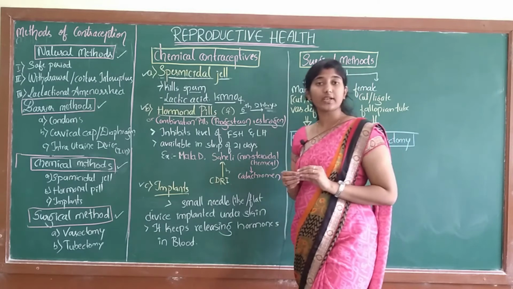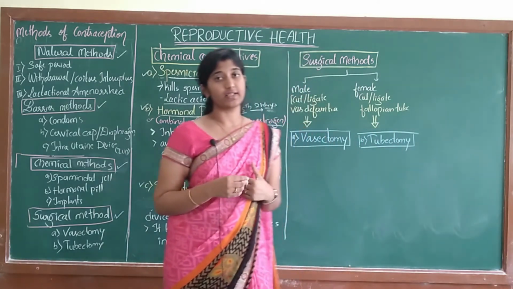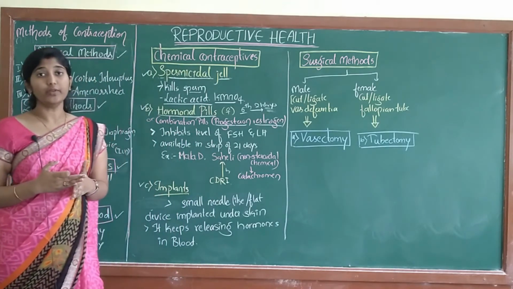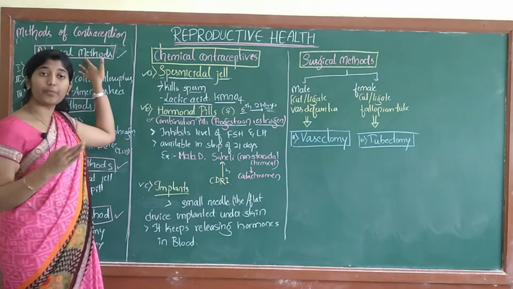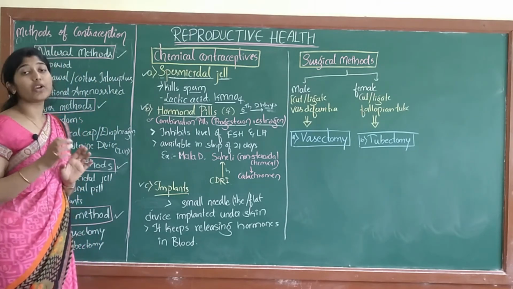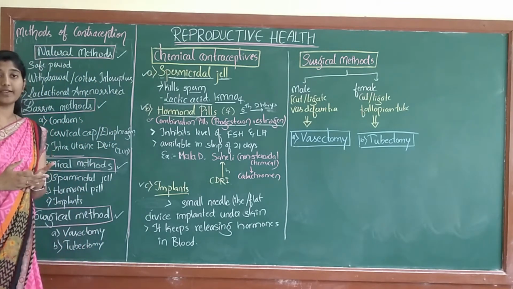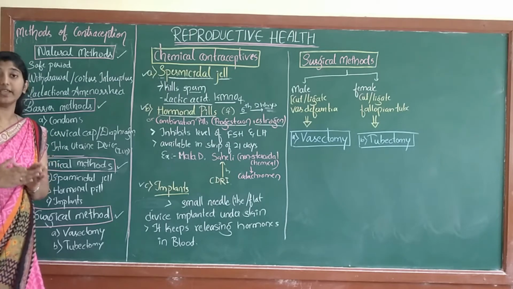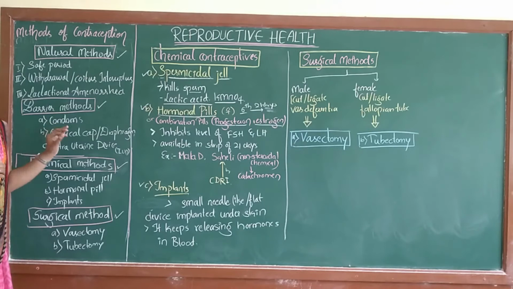Okay. So, what is contraception? We have studied in the last class. To control the population explosion, we need to prevent pregnancy by the contraceptives. Contraception means to prevent the pregnancy. Whatever device methods we are using to stop the pregnancy are called contraceptives.